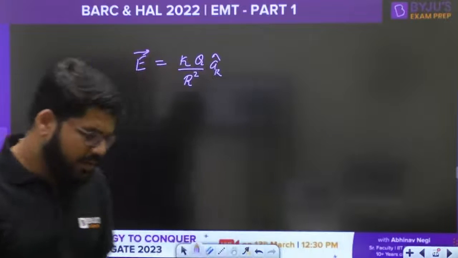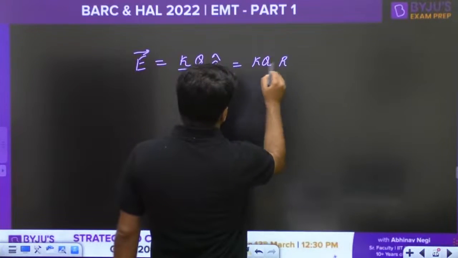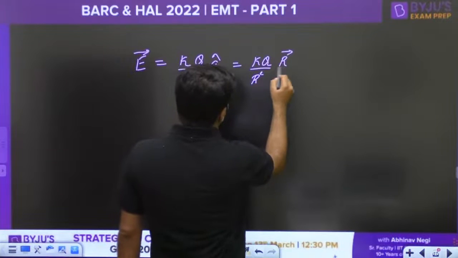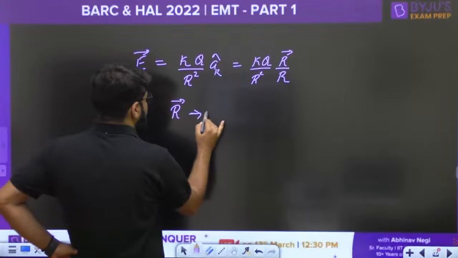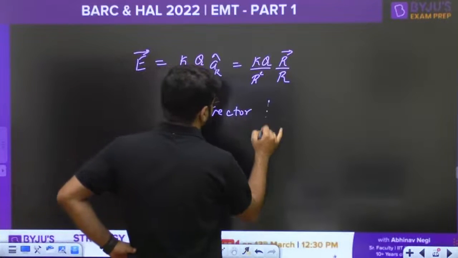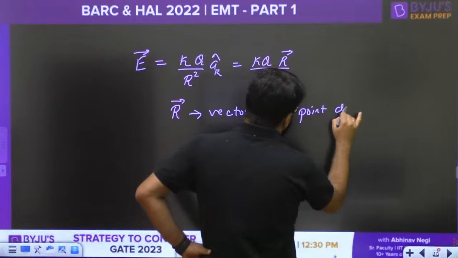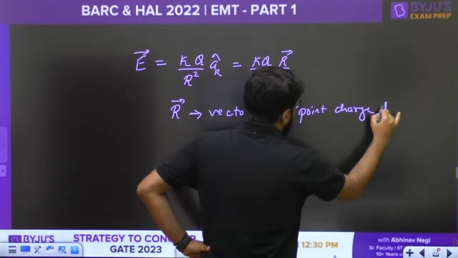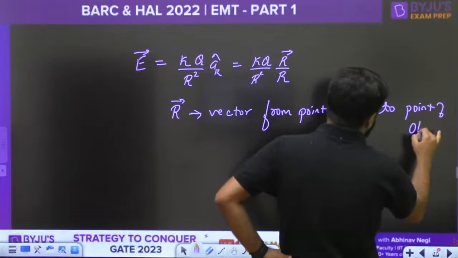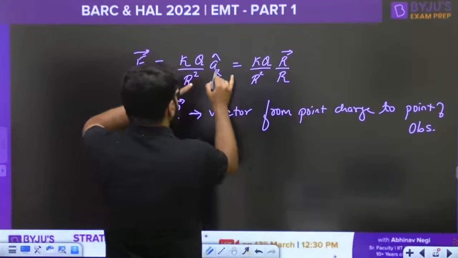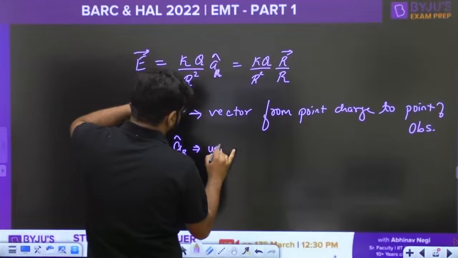This can also be written as KQ by R square into vector R divided by R. What is the vector R? It is the vector from the point charge to the point of observation. So what is A_R? A_R is known as the unit vector.